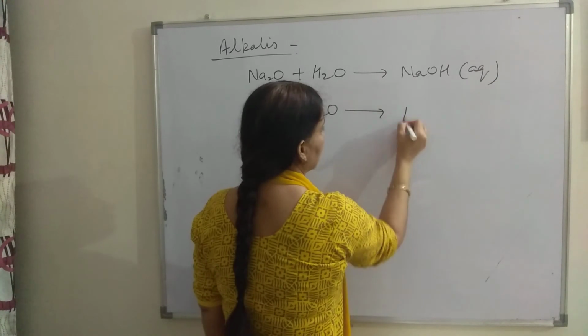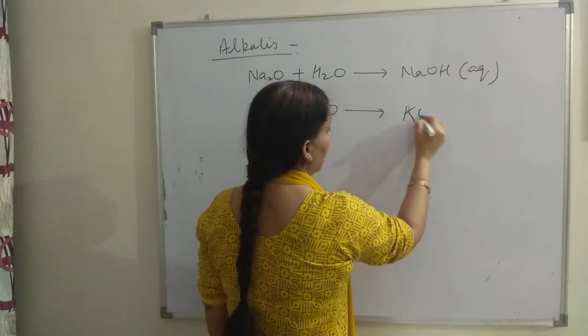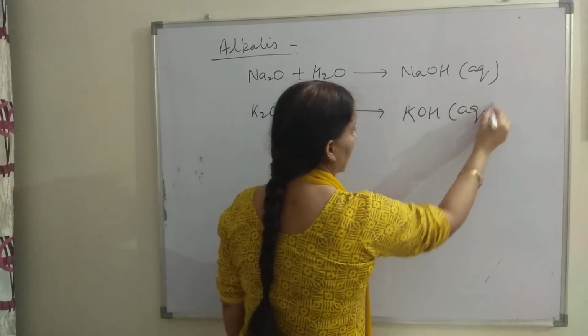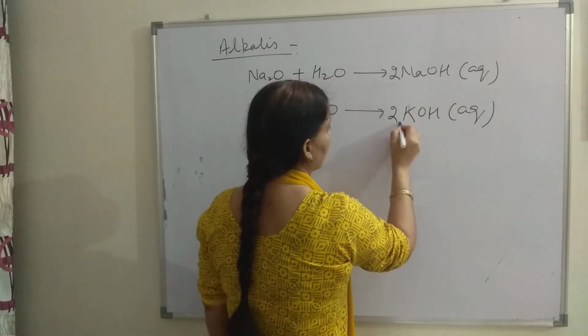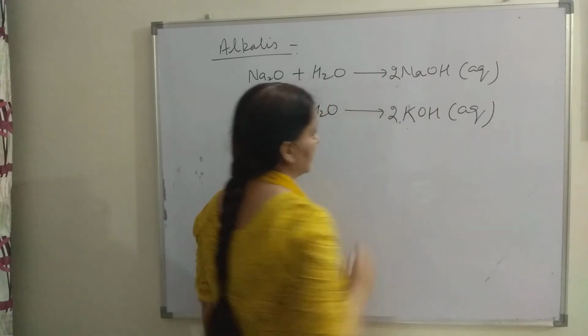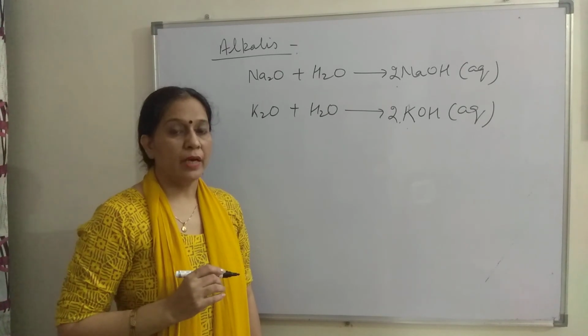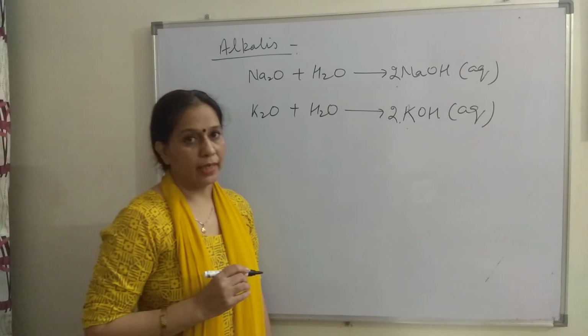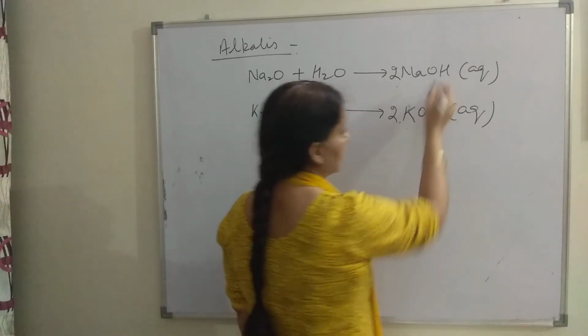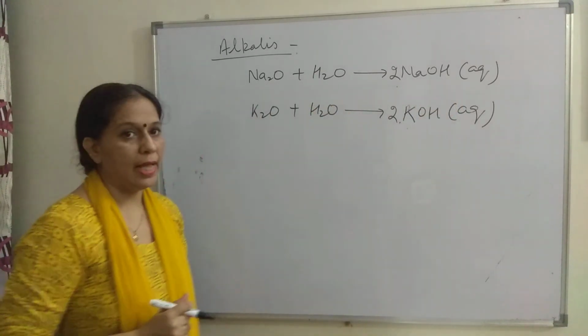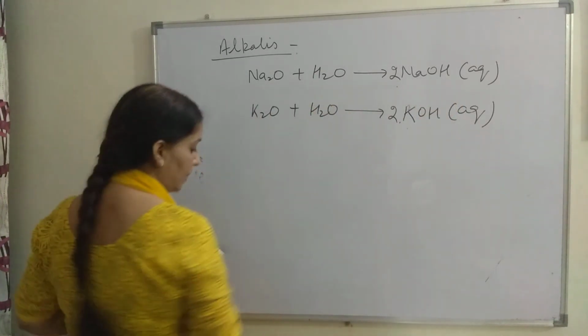2 NaOH, and this is potassium hydroxide aqueous solution, 2 KOH. Sodium hydroxide and potassium hydroxide, both are strong bases, and when they form aqueous solution, they are called alkalis. So these 2 solutions of bases are called alkalis. Next property.